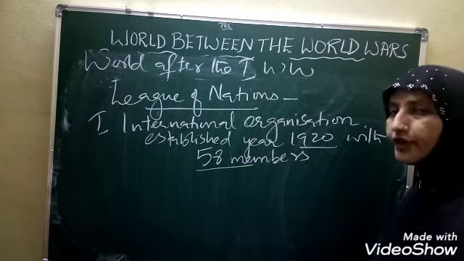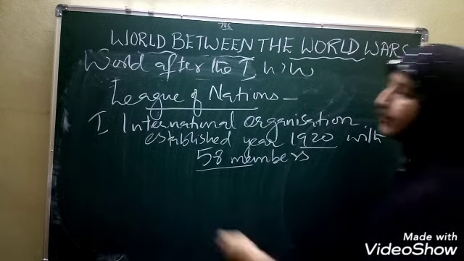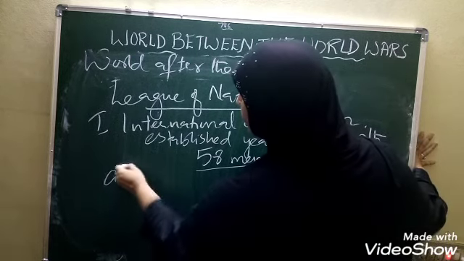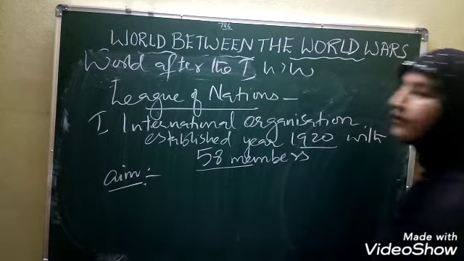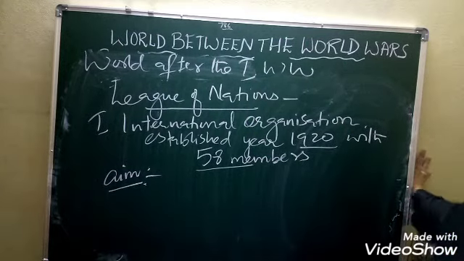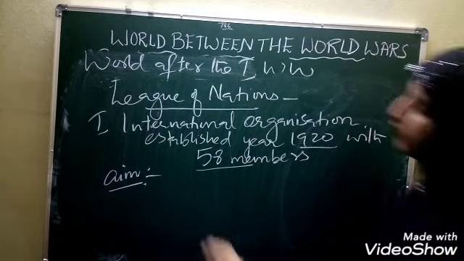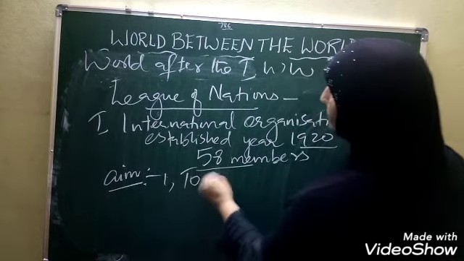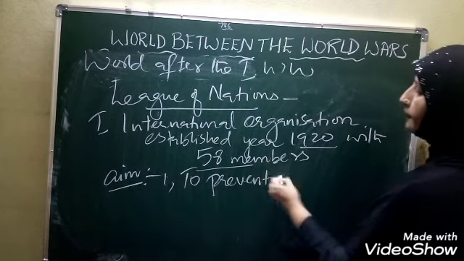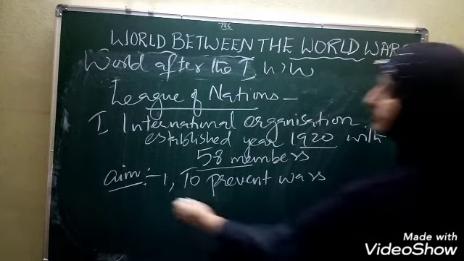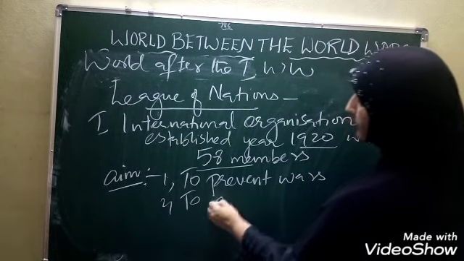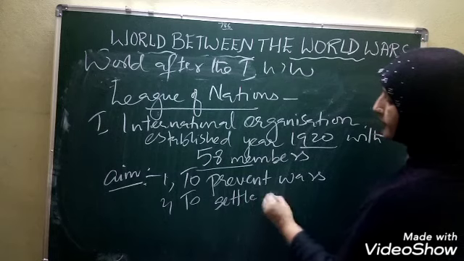What is this League of Nations? An international organization. So definitely it should have some aims. The aims of the League of Nations, children, are to prevent wars. Second, to settle disputes.